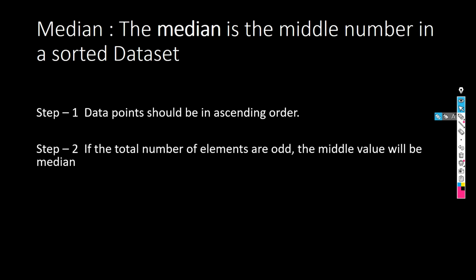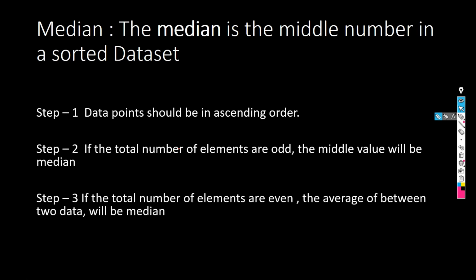Now the step 2, if the total number of elements is odd, then your middle value will be the median. Simple, right? Now what if our total number of elements is even? For that you can see over there, we will try to take the average of the two middle data points. That will be our median. Now what is the meaning of that? We will try to understand with the help of an example.